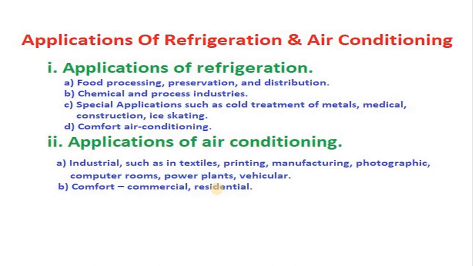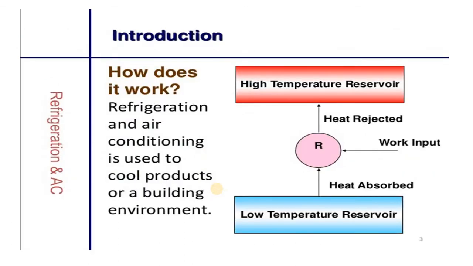In a similar way, the manufacturing industry, photographic industry, computer rooms, server rooms, power plants, automobiles, everywhere the air conditioning system is mostly used. Similarly, air conditioners are used for comfort in commercial buildings, residential and domestic applications, etc.